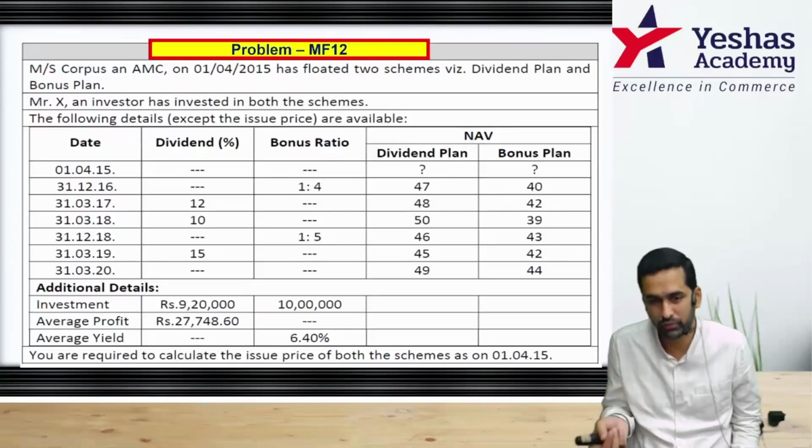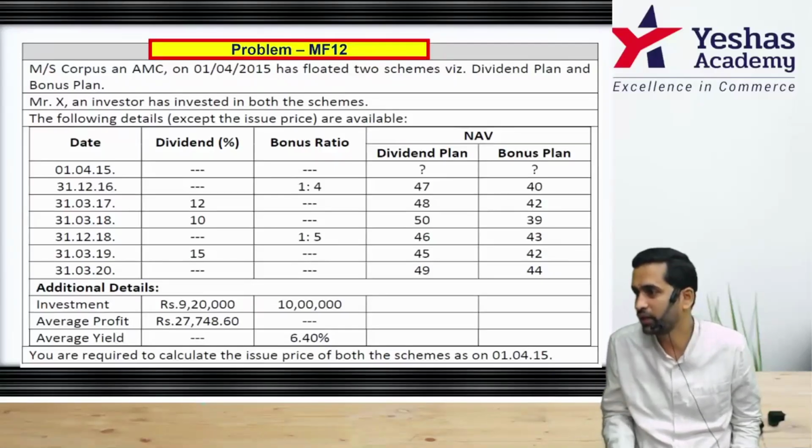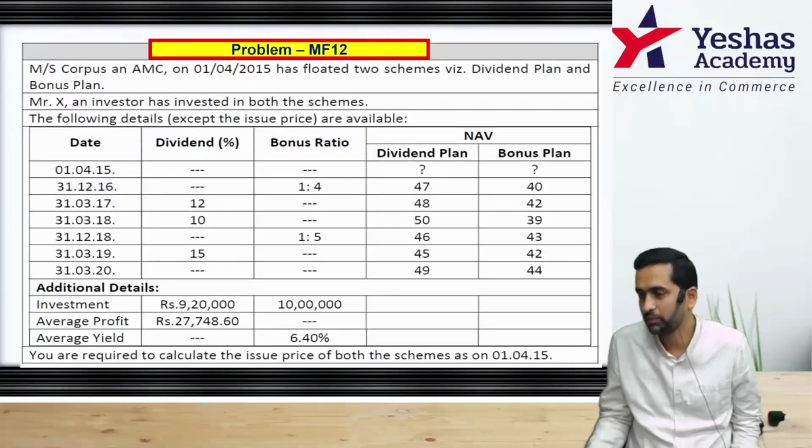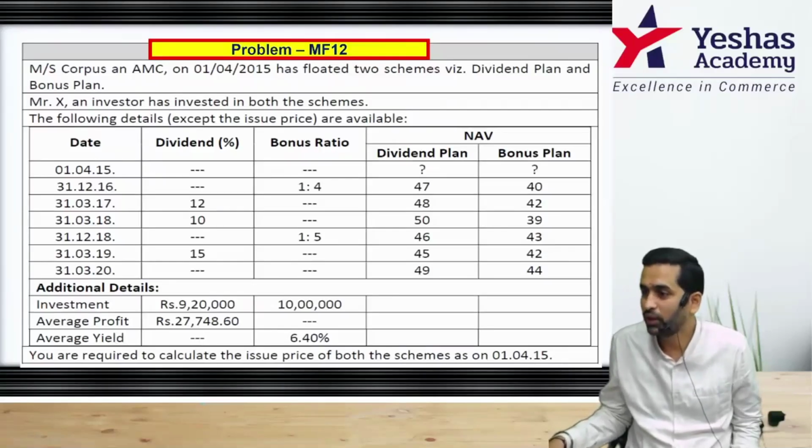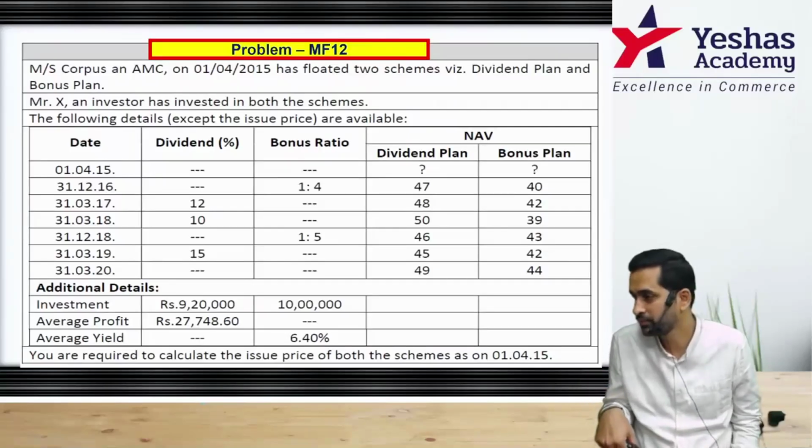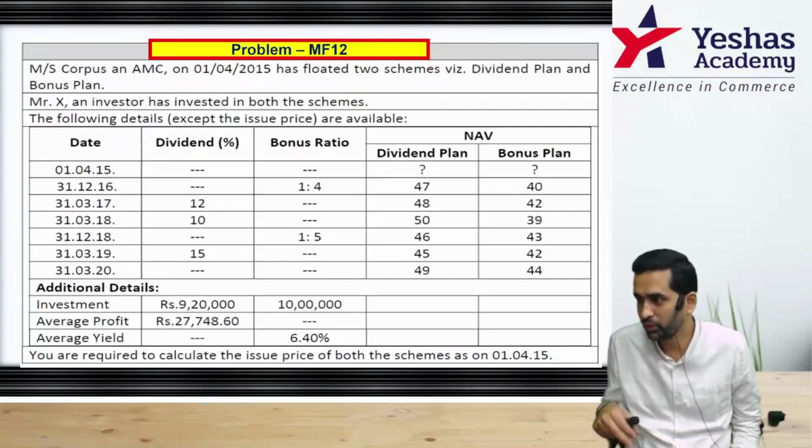And you also have 44 rupee, the NAV. You'll get to know how many units you sold. But those units are what you have sold after 2 rounds of bonus. In between, you got bonus.